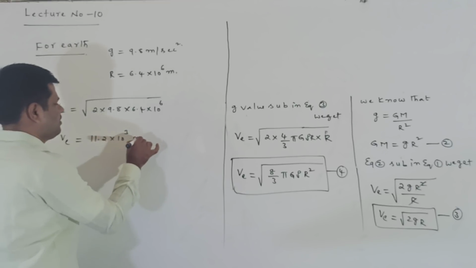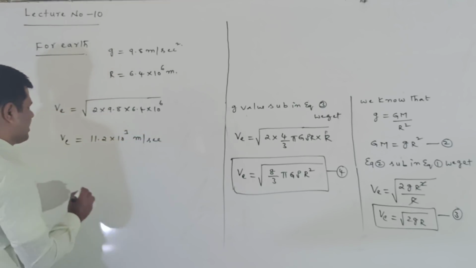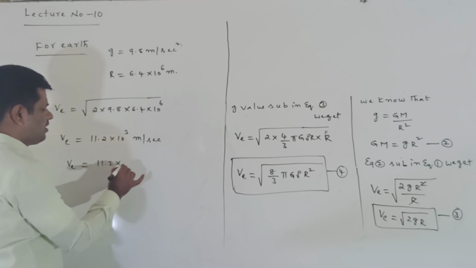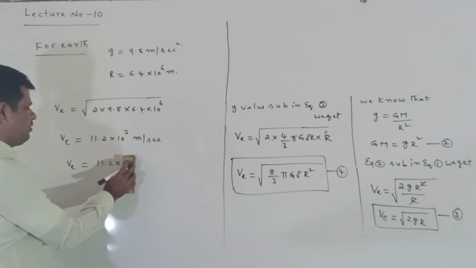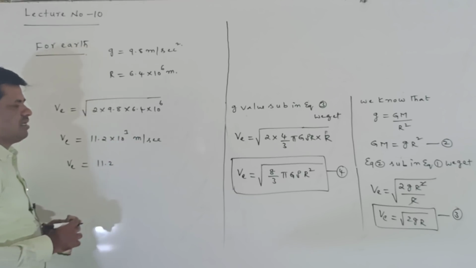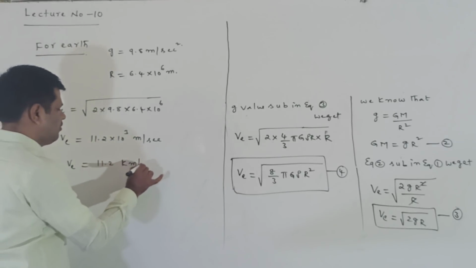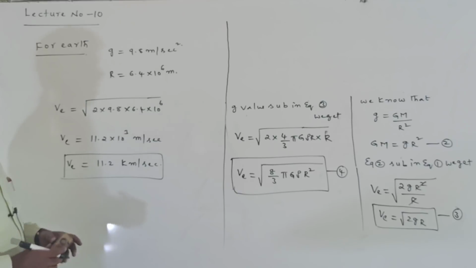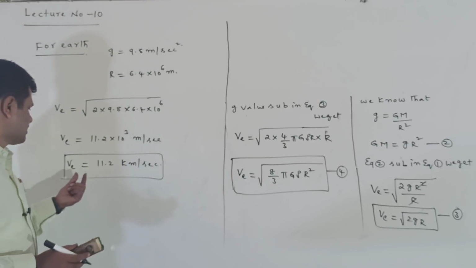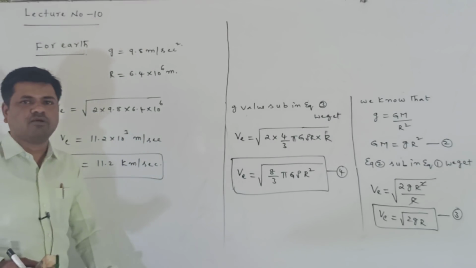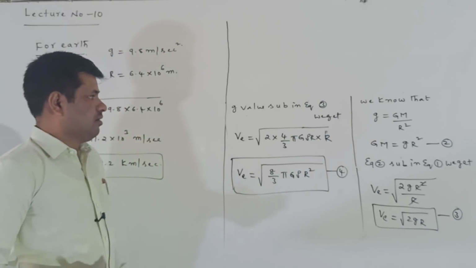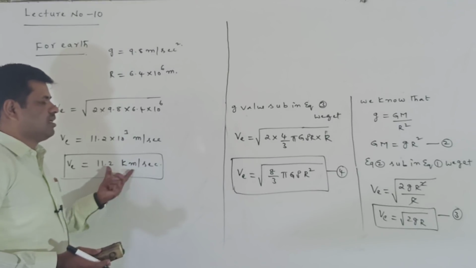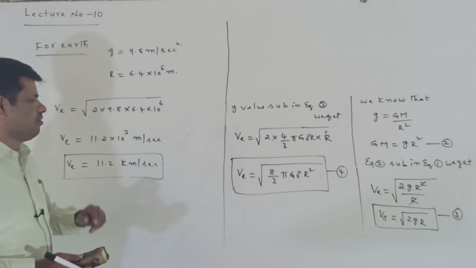11.2 into 10 to the power of 3 meter per second. Here, 10 to the power of 3 meter can be written as kilometer. So it is 11.2 kilometer per second. This is the escape velocity on the surface of the earth. Here the escape velocity value is equal to 11.2 kilometer per second.